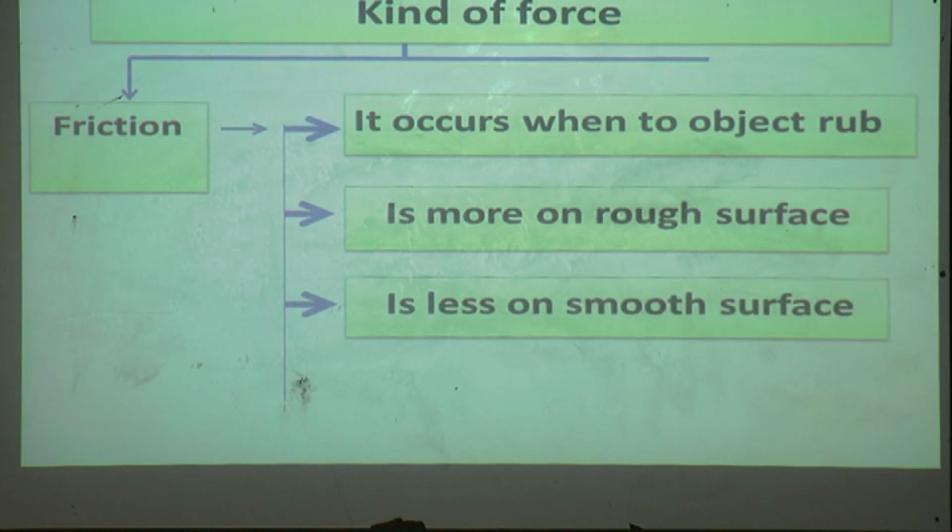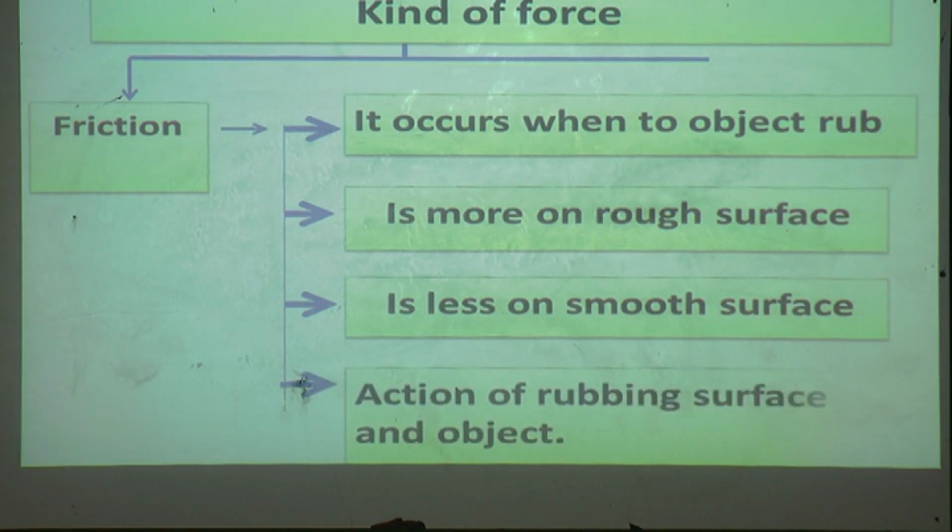It is less on a smooth surface. The friction is more on a rough surface and the friction is less on a smooth surface. Friction means the action of rubbing surface and object.